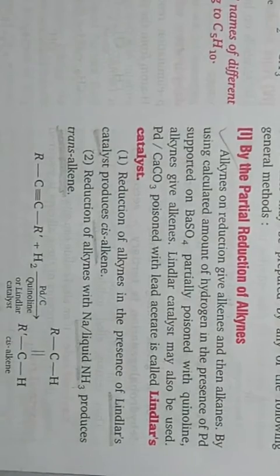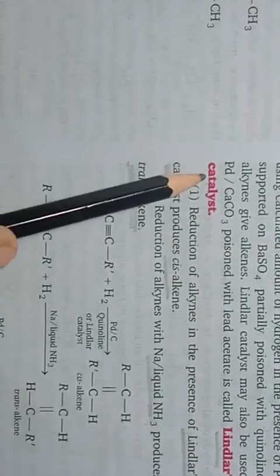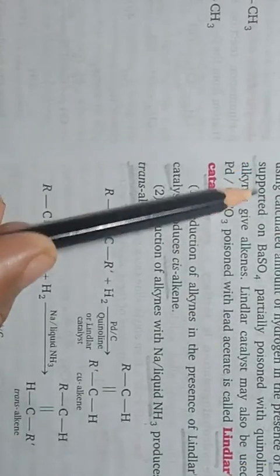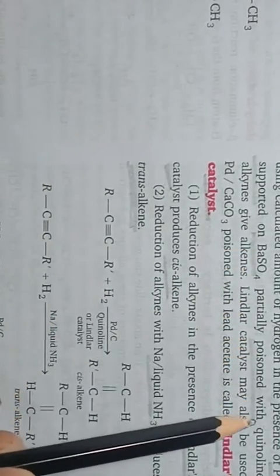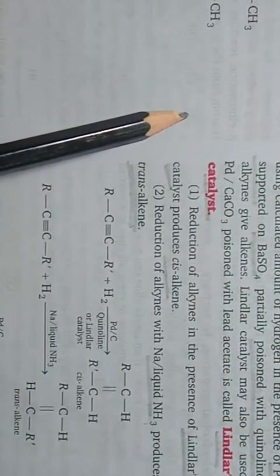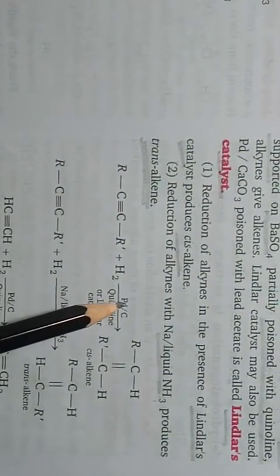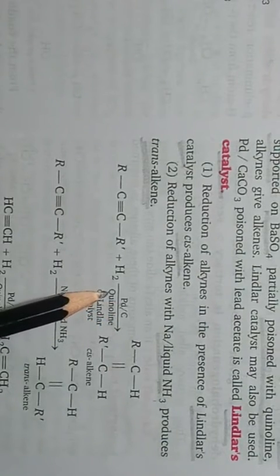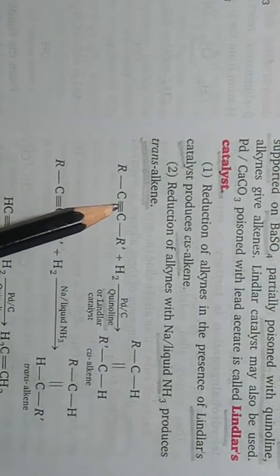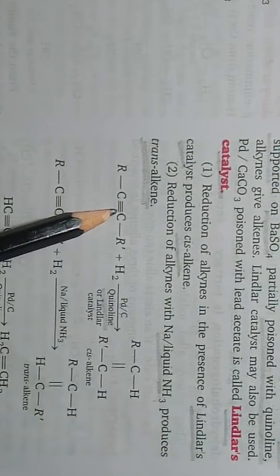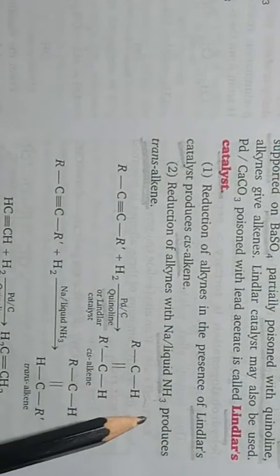Okay, students. Lindlar's catalyst is palladium supported on barium sulfate, partially poisoned with quinoline. So in these conditions, the alkyne will be reduced partially, and due to the reduction, cis-alkene will form.